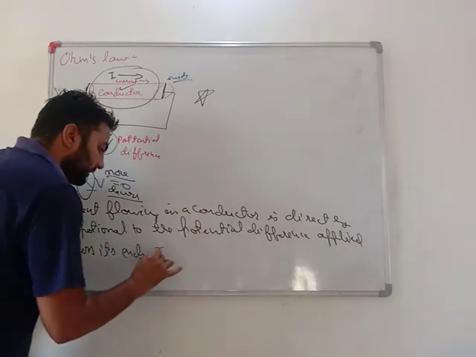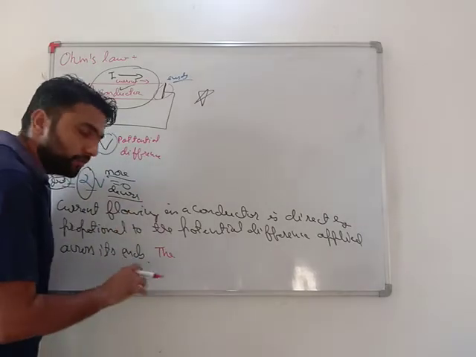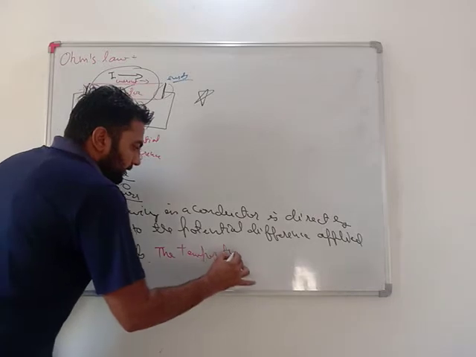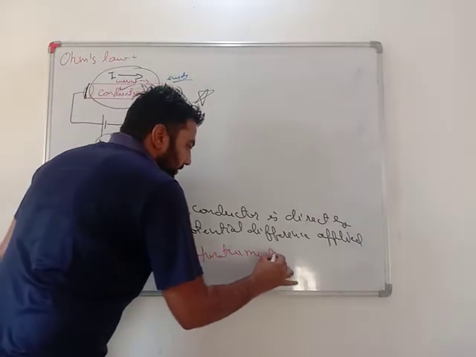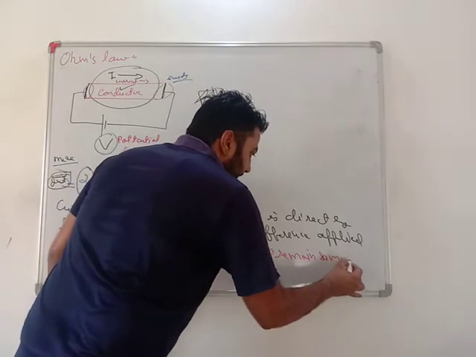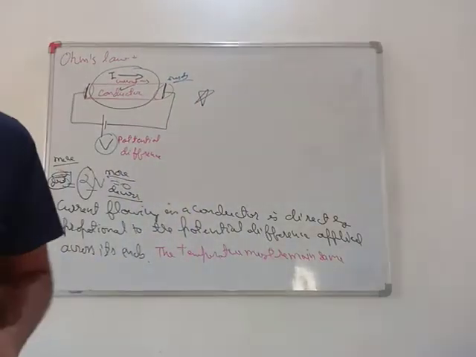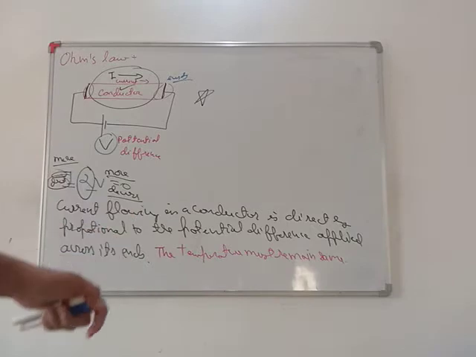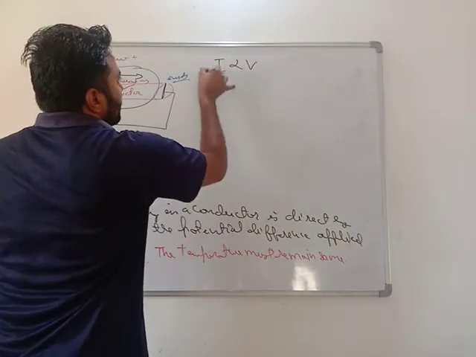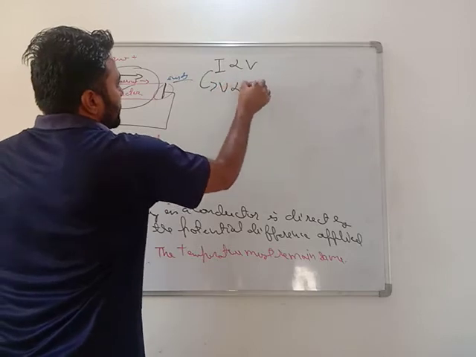Very important, this you need to understand and add to. And the temperature must remain same. Okay my dear students, now very important, see, I proportional to V, I have written it as V proportional to I.